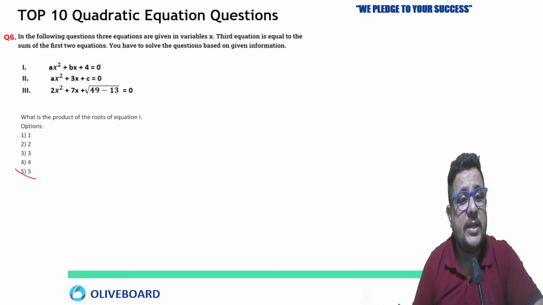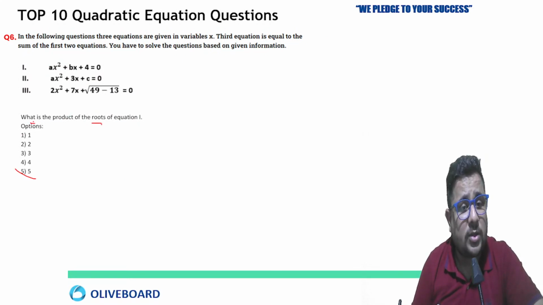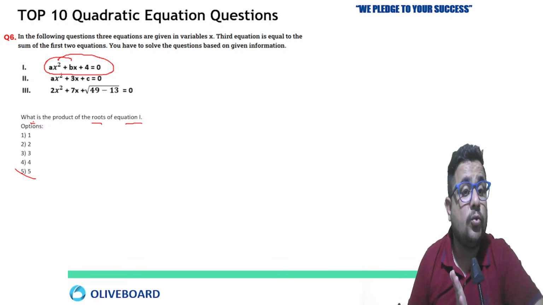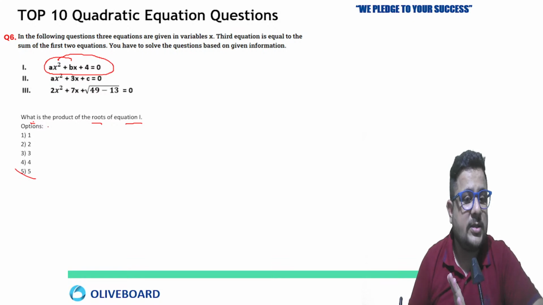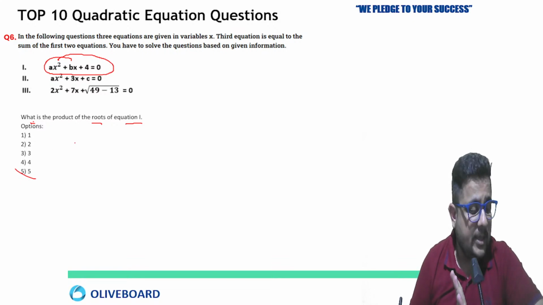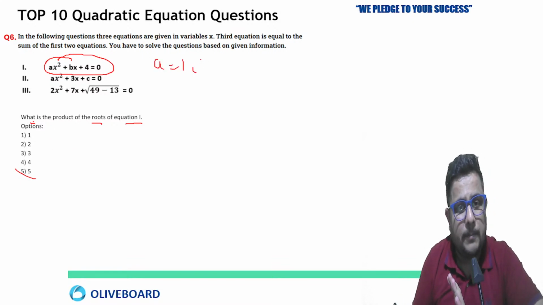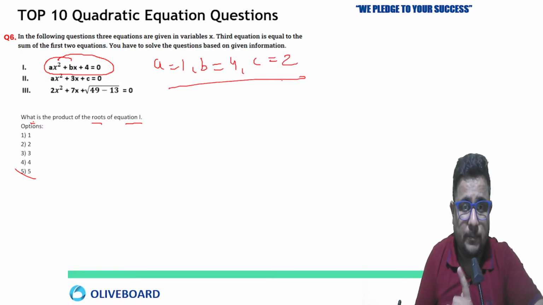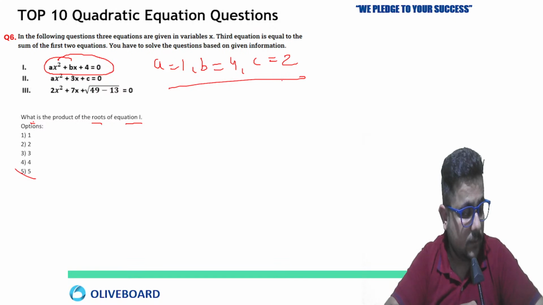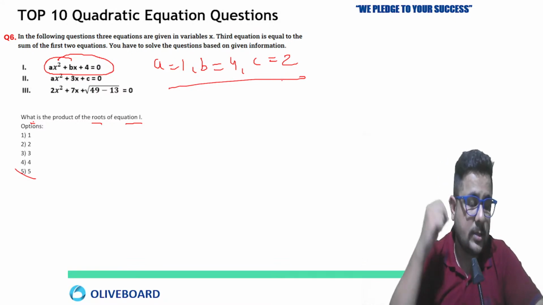Now let's move on to the next one. Same question. They are asking you what is the product of the roots of equation 1. So you first need to determine the roots of equation 1. Then you can find out the product. So tell me the answer. Already we know a equal to 1, b equal to 4, c equal to 2. We have calculated in the previous question. Tell me the answer.